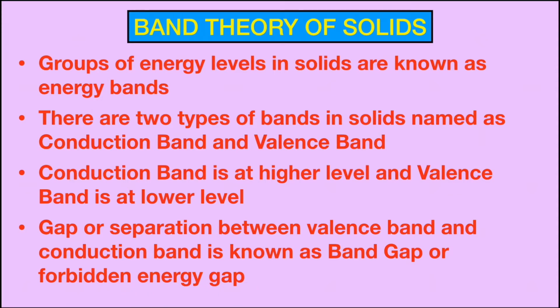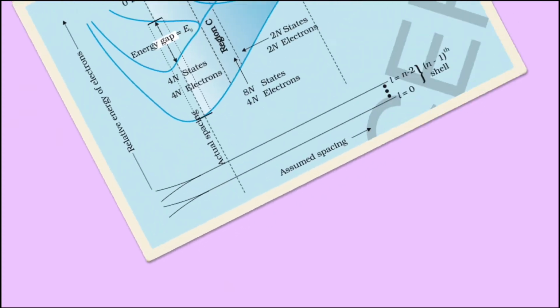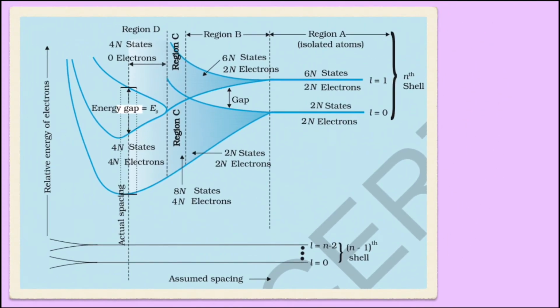So these are the highlights: what are energy bands, what are the types of energy bands, and what the separation between these two bands is known as. Now we'll understand how these energy bands are formed. To understand the band formation, I have taken a diagram here, and this diagram tells us in what way the bands are formed in solids. In this diagram you can see S and P energy levels are shown, and these S and P energy levels have some gap. It means they are separated by some energy gap.